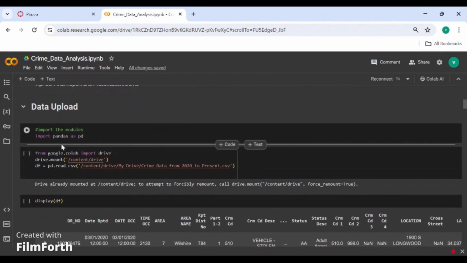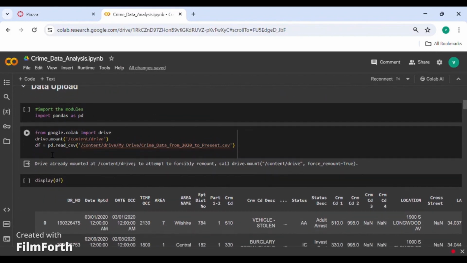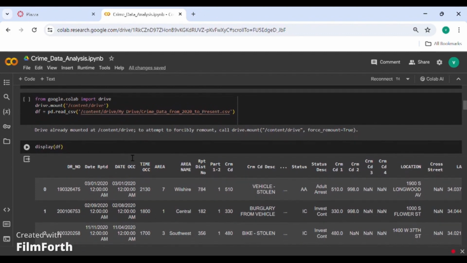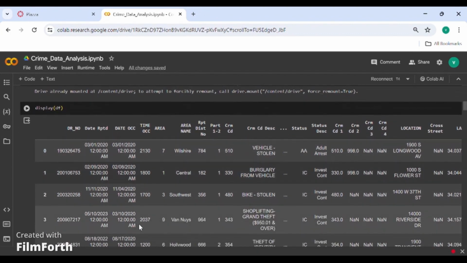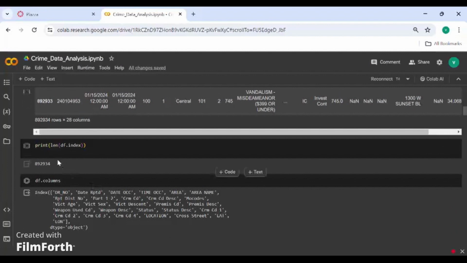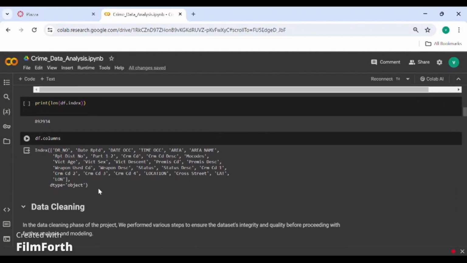So we have uploaded the data. We have used the Pandas module. Here is the path for our drive link. We have displayed the data set. We have printed the length of the data set. We have printed the columns of the data set.